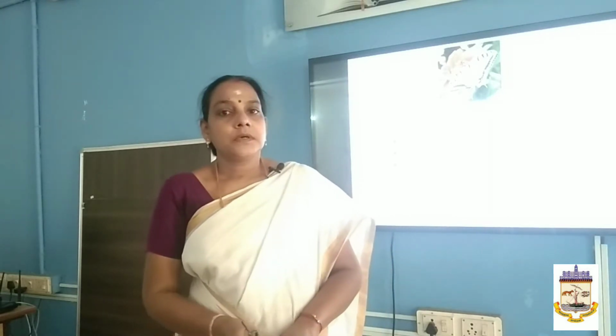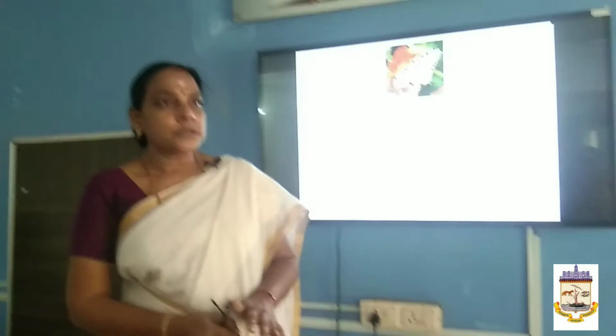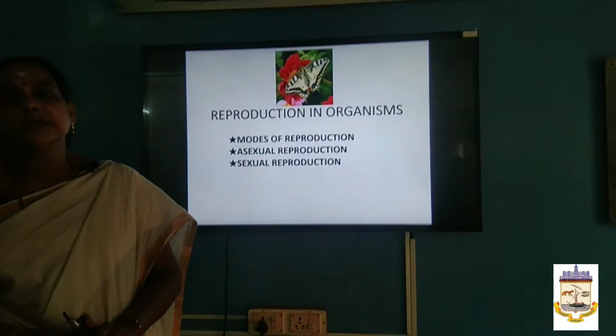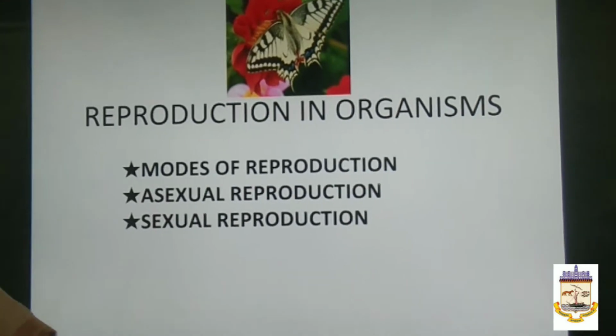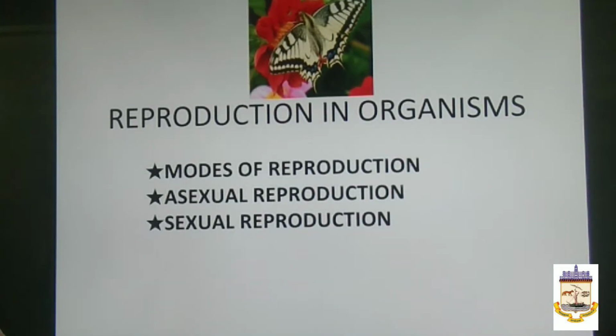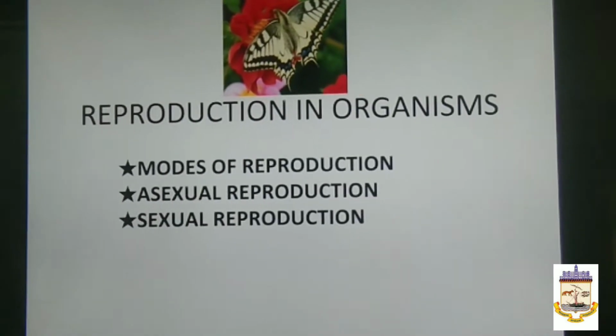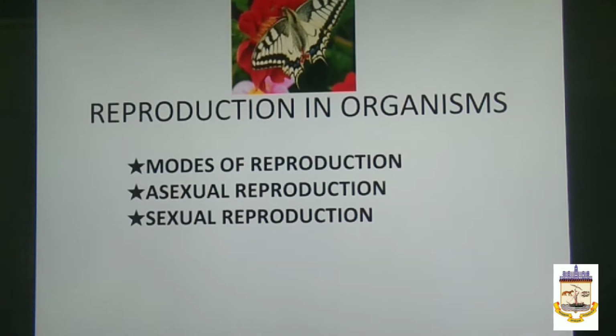I am going to take the very first lesson of this academic year in bio-zoology: reproduction in organisms. In this lesson, the topics we are going to cover are modes of reproduction, asexual reproduction, and sexual reproduction.